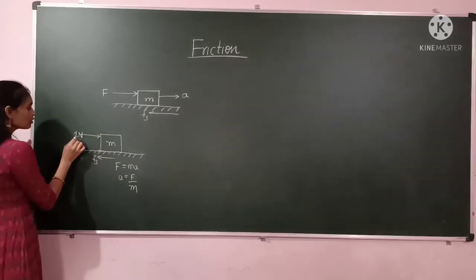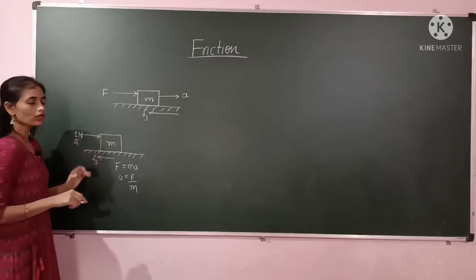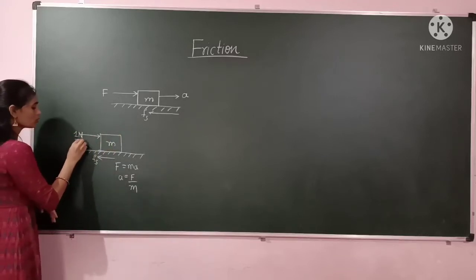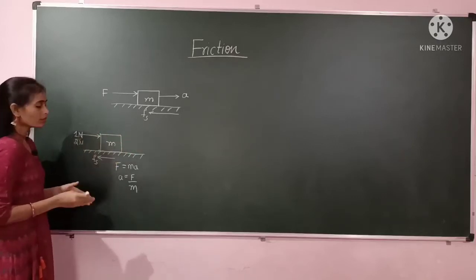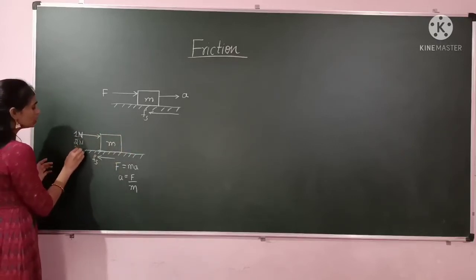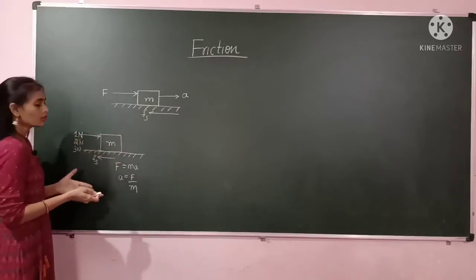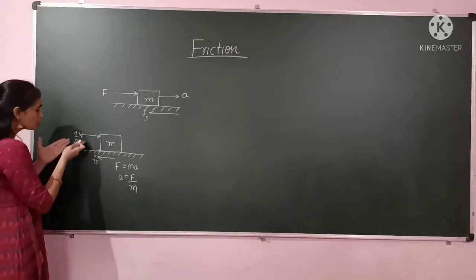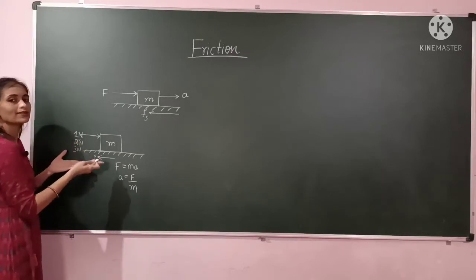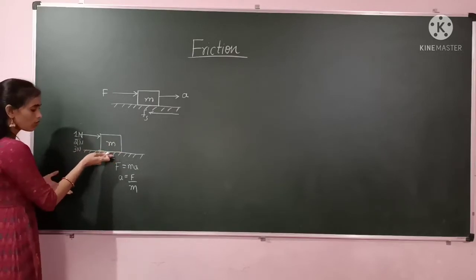Next, I applied 1 Newton and the body is not moving, so I apply 2 Newton of force. Again I observe that the block is not moving. Then I apply 3 Newton of force, and again the block is not moving. Where has this 2 Newton and 3 Newton force gone? Our answer is that the 2 Newton and 3 Newton force has been opposed by the frictional force between these two contacts.